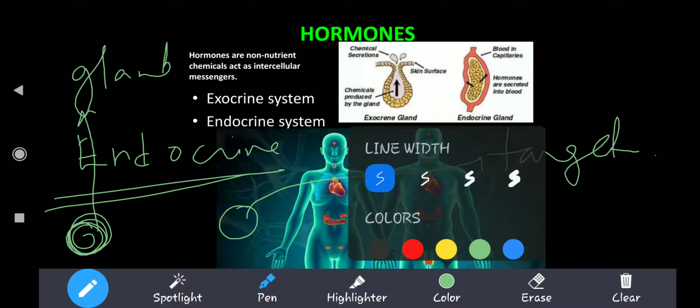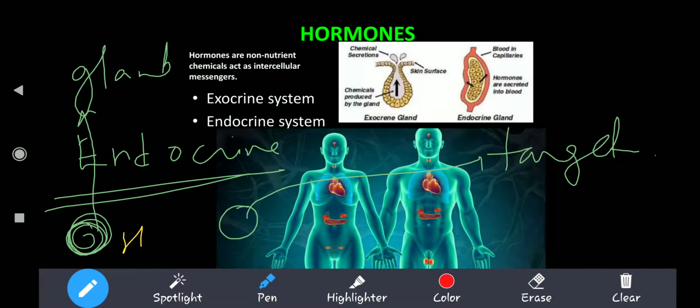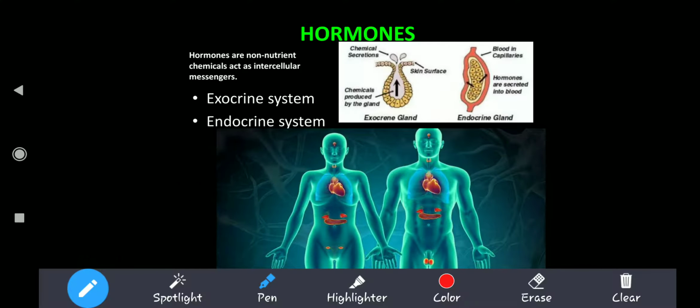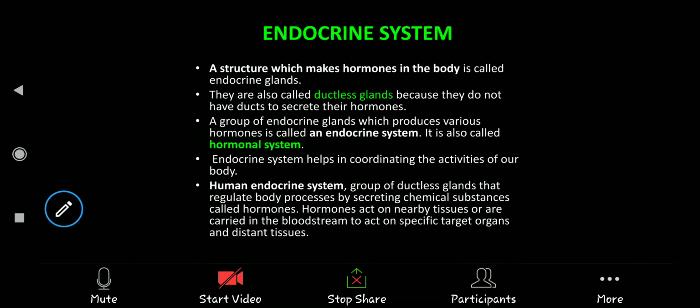The hormone which is produced here is now not released into any duct, into any pipe like structure. It is simply synthesized and put into the bloodstream. So the hormones synthesized by endocrine glands are not put into any pipe like structure. They're directly put into the blood, and this blood carries the hormone to the target organ. Now we move on to our topic, which is actually the endocrine system.